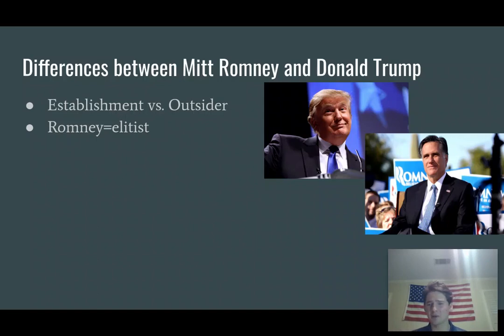Or like, he worked at Bain Capital. He's just one of these rich white guys that looks down on us. So I think this perception, whether it was fair or not, contributed to how many people came out to vote in 2016 and 2012. And Trump was the definition of this populist leader, kind of America first.